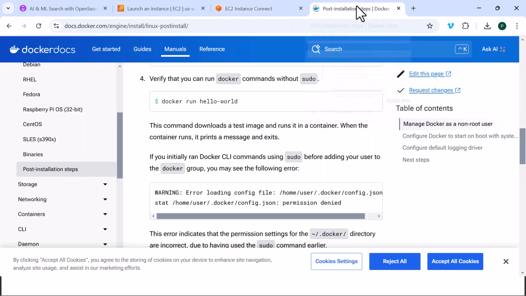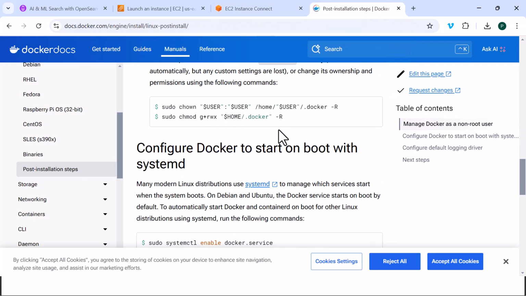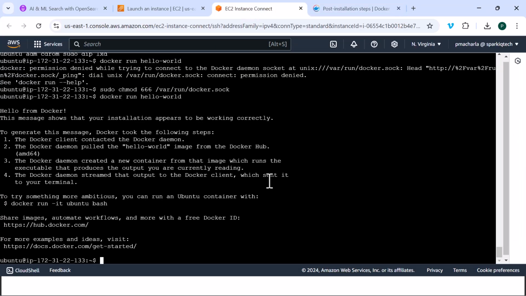So now your Docker is ready, and in the next demo, we will go through how to ready the system and connect it via Visual Studio Code.